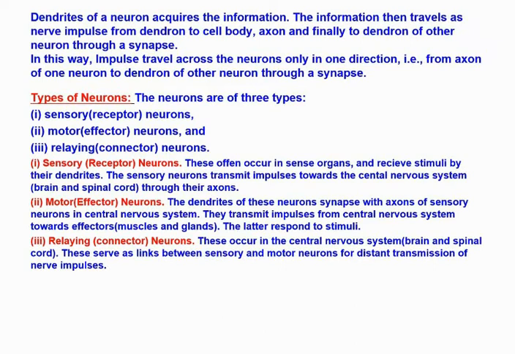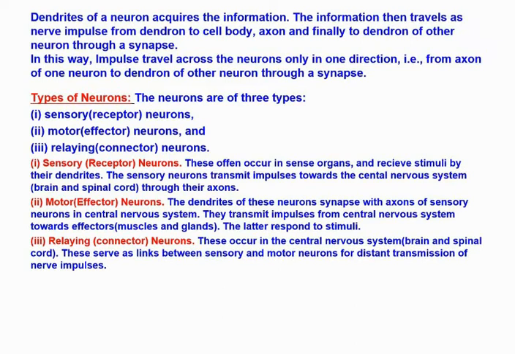Number 2, motor or effector neurons. The dendrites of these neurons synapse with the axon of sensory neurons in the central nervous system. They transmit impulses from the central nervous system towards effectors, that is the muscles and glands.